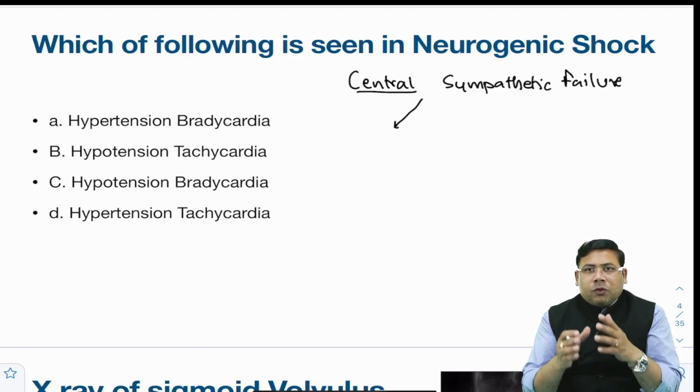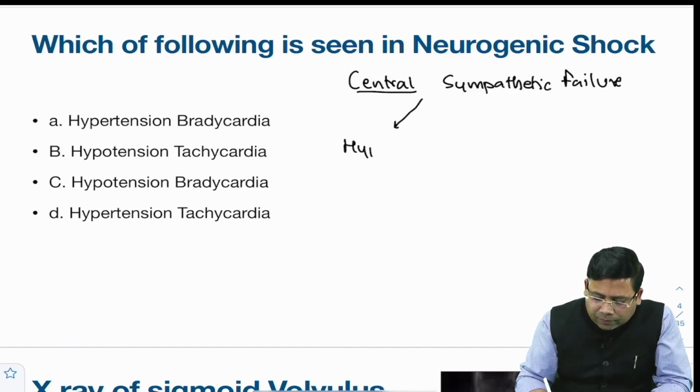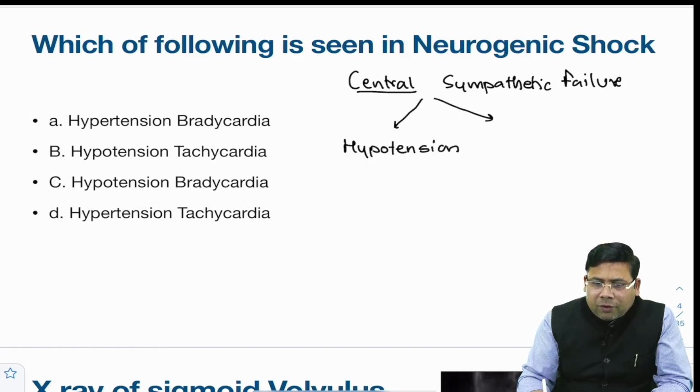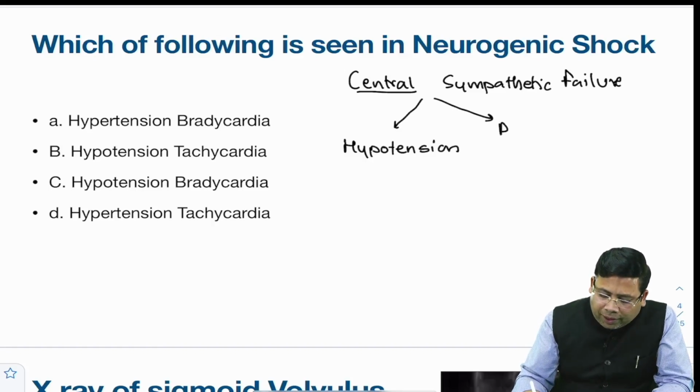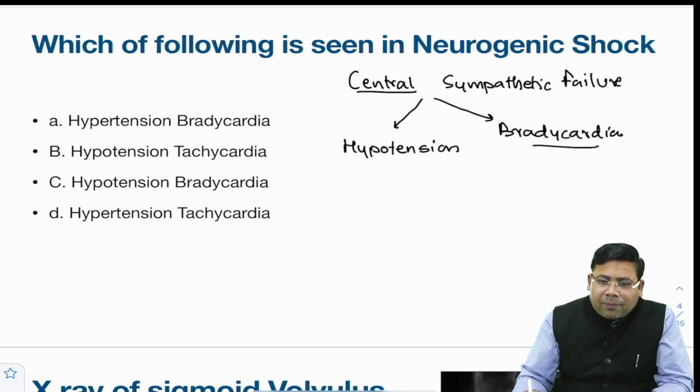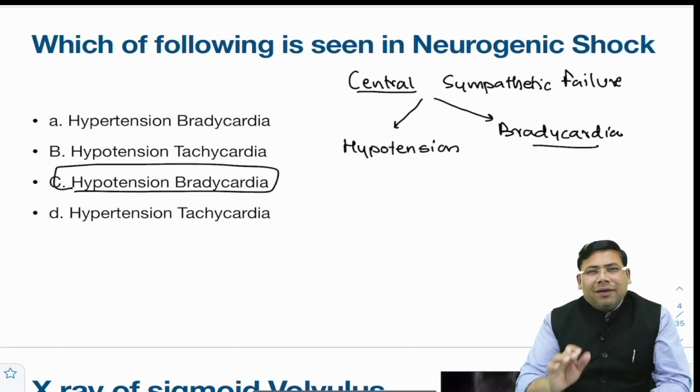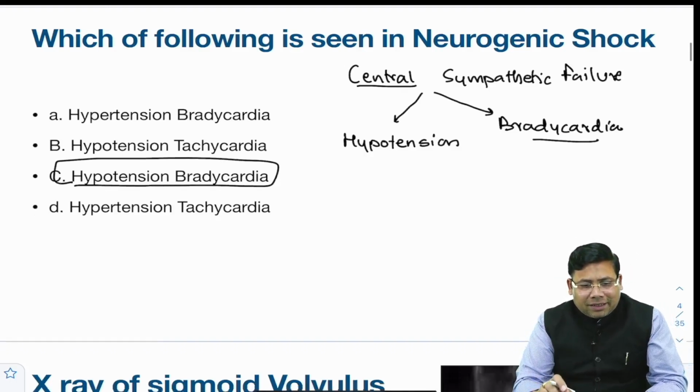So there will be hypotension, and along with that there will be loss of sympathetic tone, so bradycardia. Hypotension, bradycardia and bradypnea are the classical features. So hypotension and bradycardia are classically seen in this case.